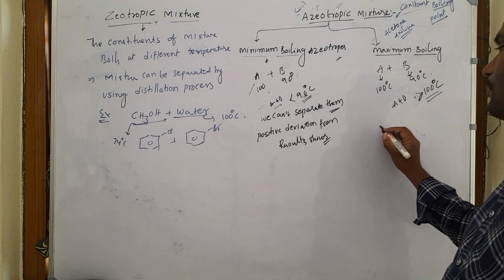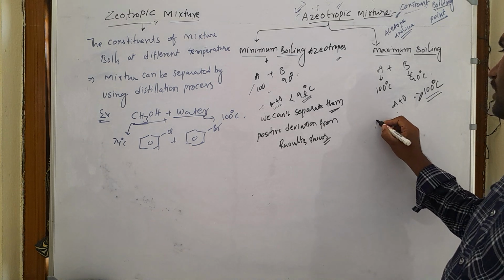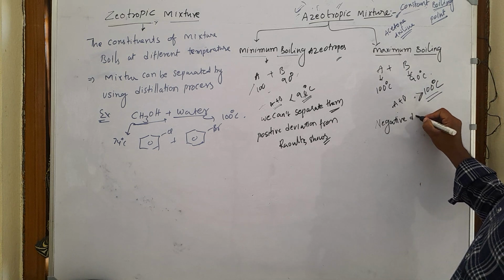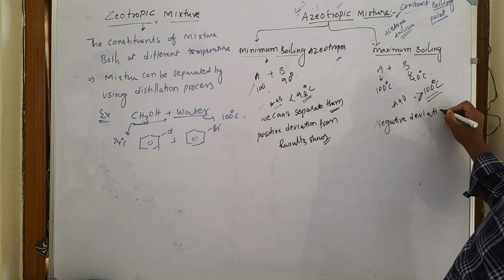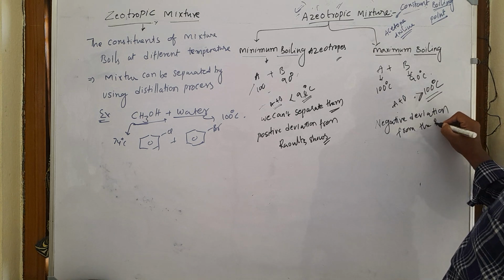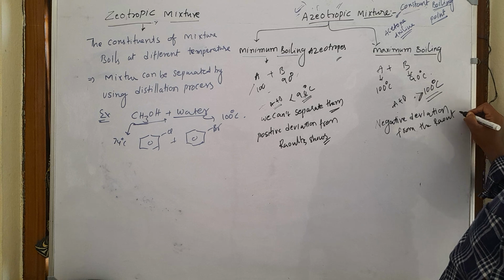This type of behavior is generally shown by mixtures with negative deviation from Raoult's law.